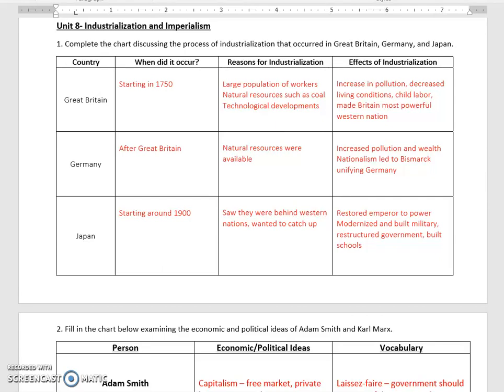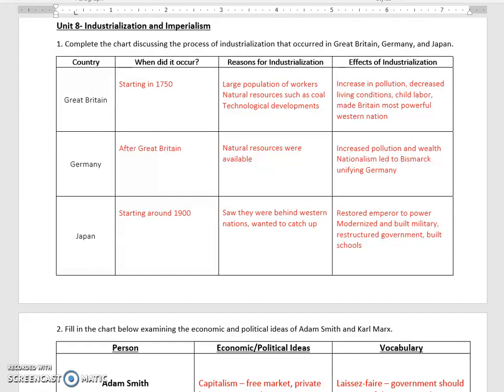All right, so this section is Unit 8. We're going to start with industrialization. So the Industrial Revolution. The overall dates of each of these countries are not super critical. What I do want to make sure you remember is approximate timeline and which ones came first and last in the progression. So the Industrial Revolution started in Great Britain around 1750.